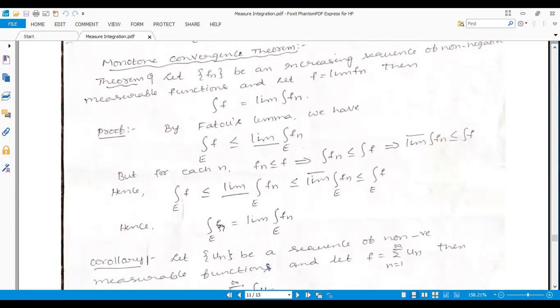That is, the integral of f over E is equal to the limit of the integral of fn over E. This is the monotone convergence theorem.